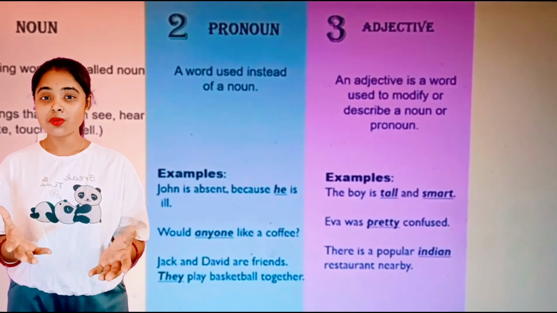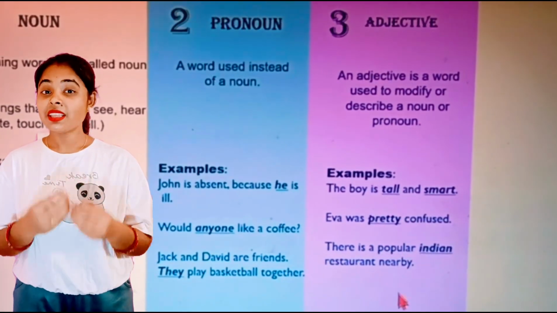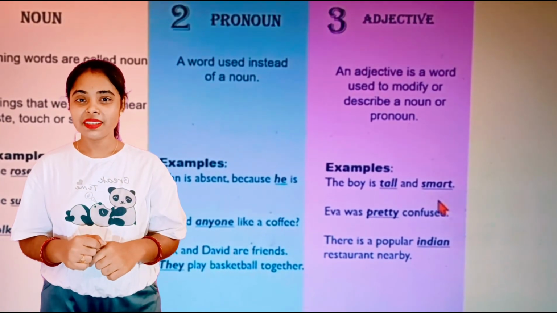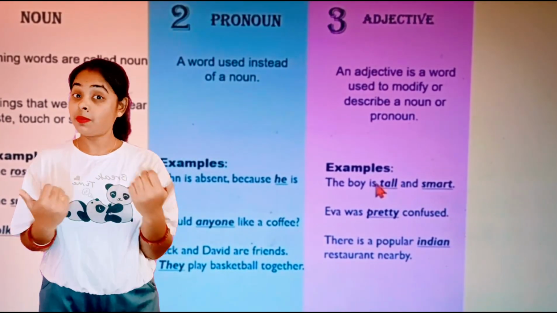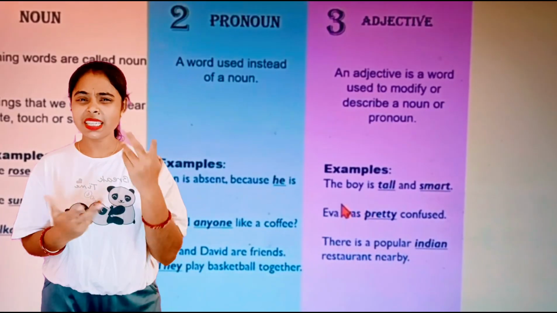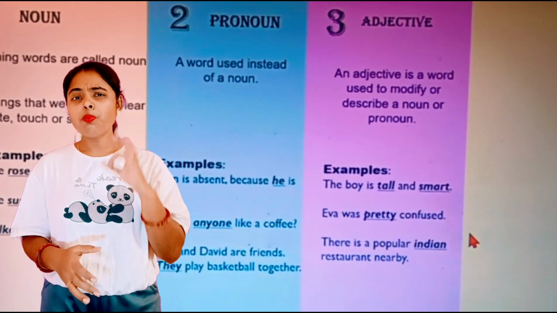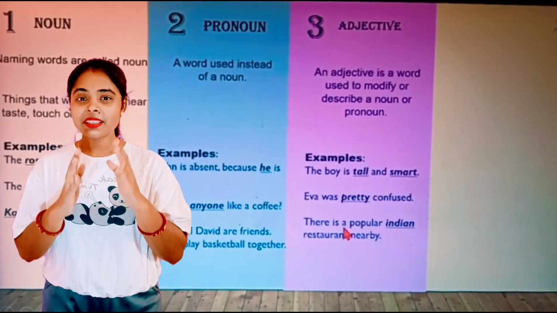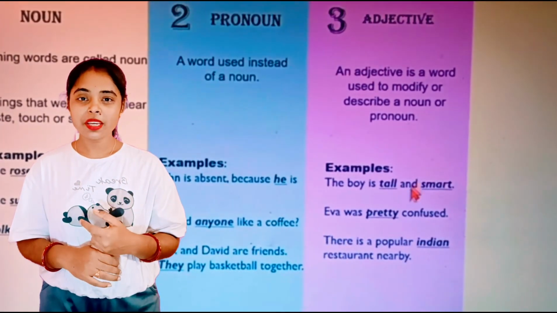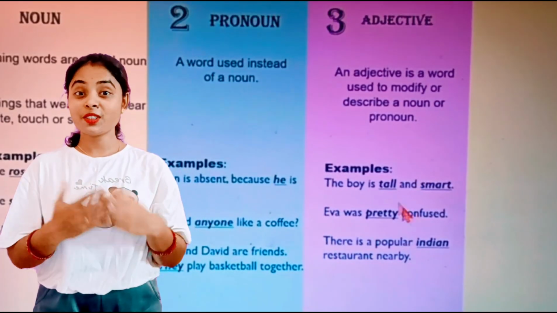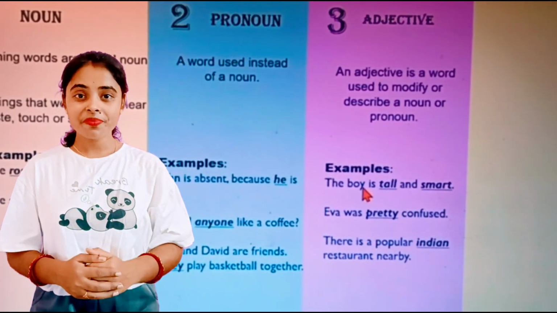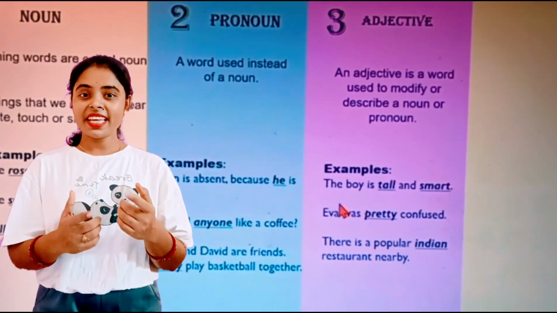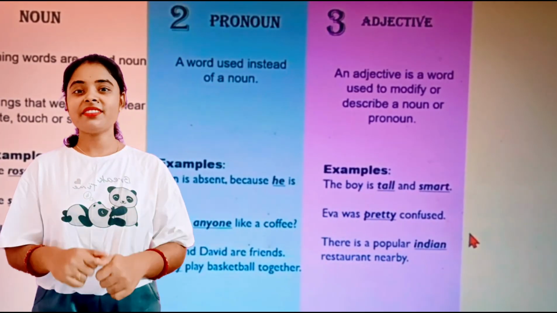An adjective is a word used to modify or describe a noun or a pronoun. Now let's see a few examples and it will be clear to you. The boy is tall and smart. Eva was pretty confused. There is a popular Indian restaurant nearby. Now you see, in all these sentences, adjectives are used. The first one is talking about the boy is tall and smart. Here tall and smart are describing that boy. Eva was pretty confused. So here the word pretty is describing that girl. Next you see, there is a popular Indian restaurant nearby.